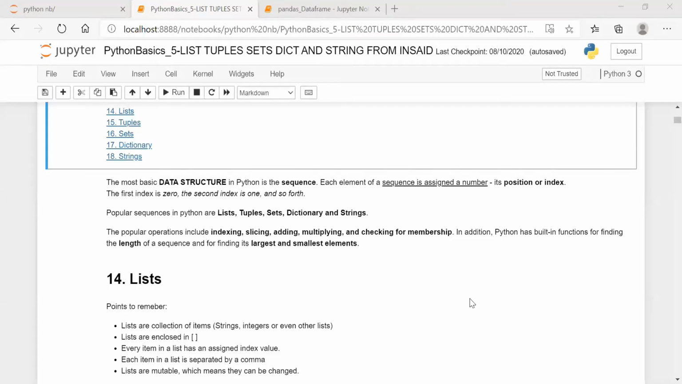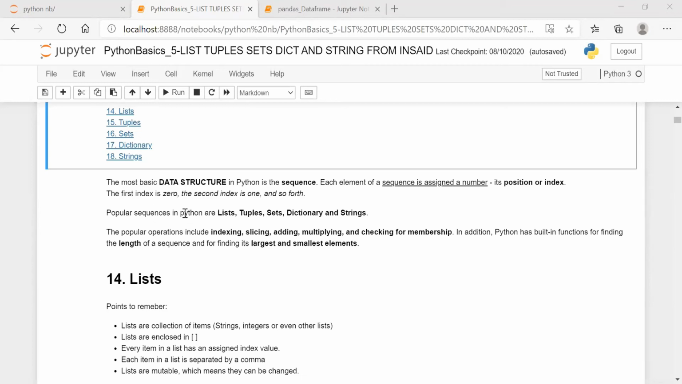The most basic data structure in Python is the sequence. Each element of the sequence is assigned a number, its position or index. The first index is always 0, the second index 1, and so on. So we saw already what sequences are and how the index works. Its index starts from 0.